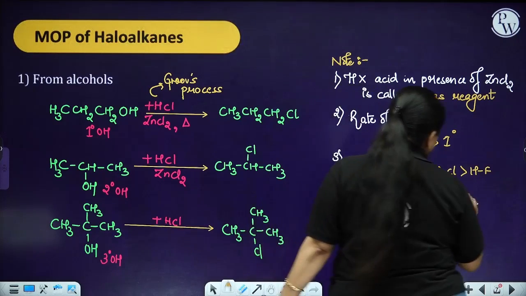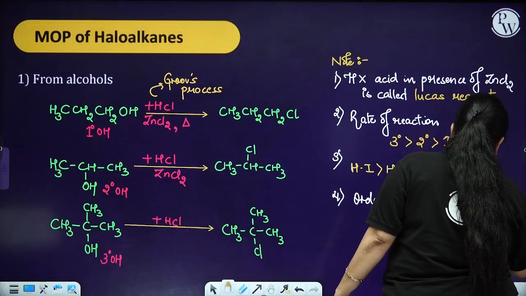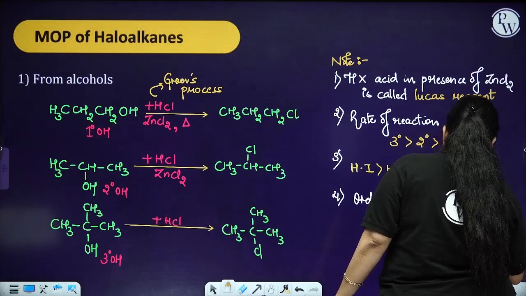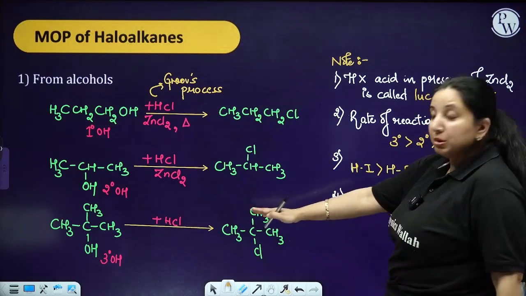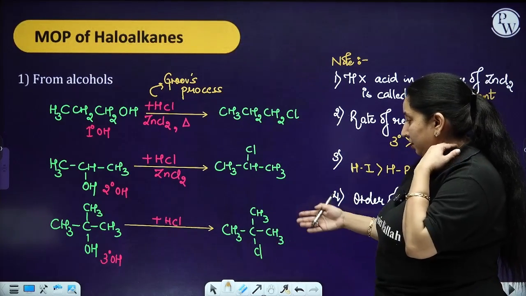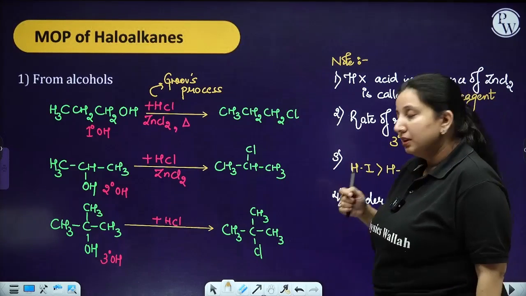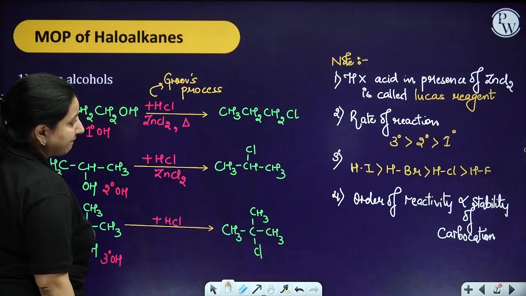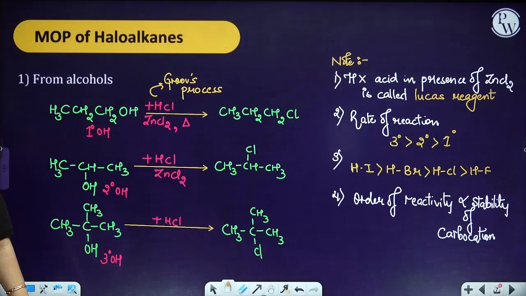Over here it is directly proportional to the stability of carbocation. As you know that third degree carbocation, when it is going to form, is going to be the most stable, isn't it? So, that's why third degree is going to have the very fast reaction, and then you are going to have the second degree, and then the first degree reaction. Okay. Fine.